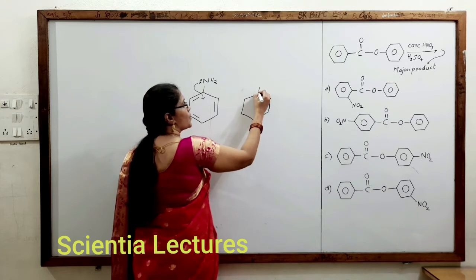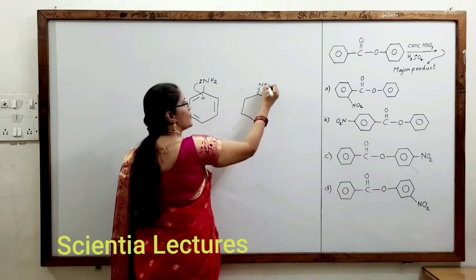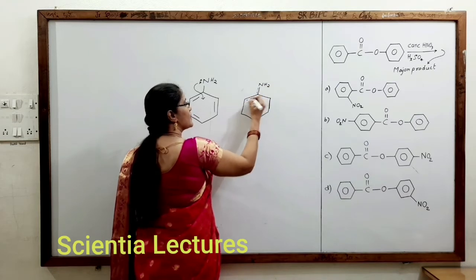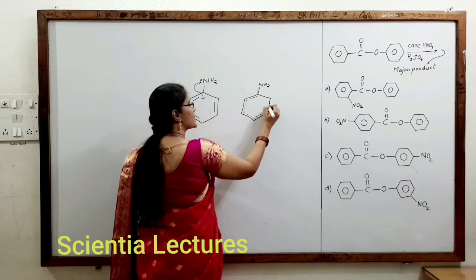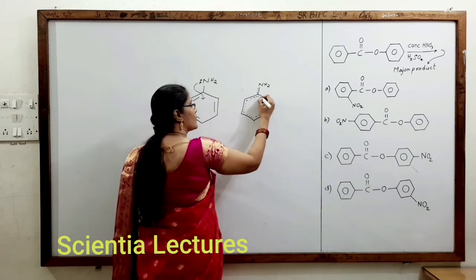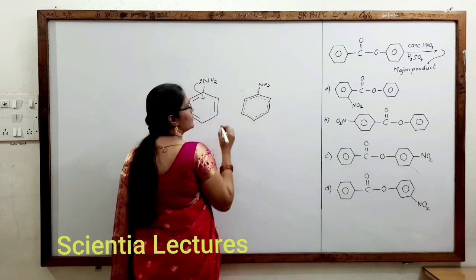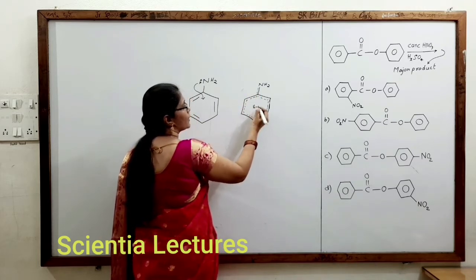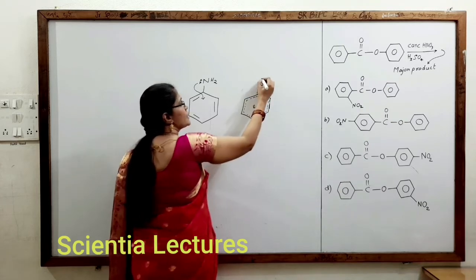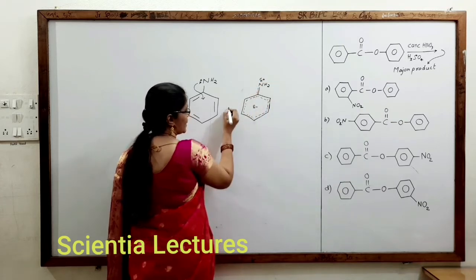That is, the original hybrid structure of aniline will be like this. This is the correct hybrid structure of aniline, not as we expect. So here benzene, as it has pulled the electron cloud, got a partial negative charge. This got a partial positive charge.